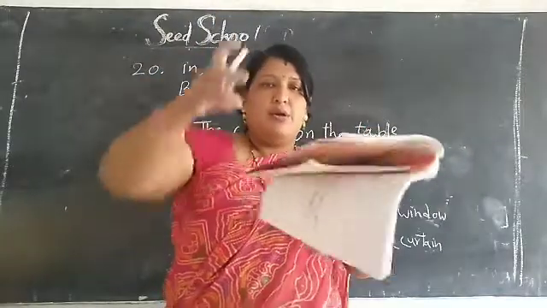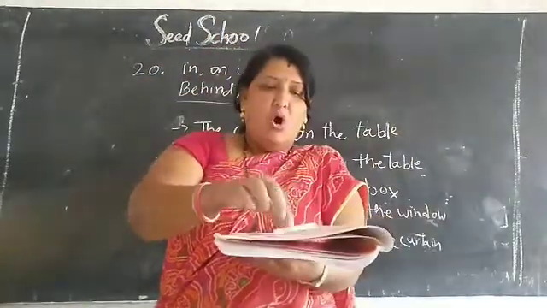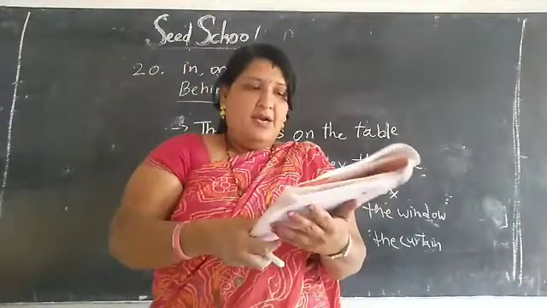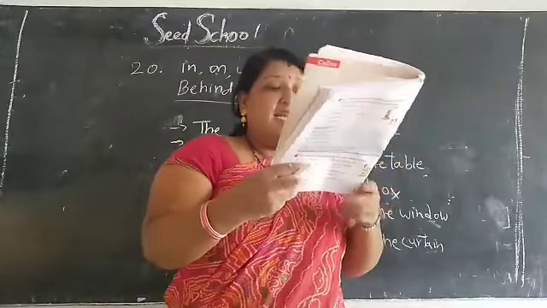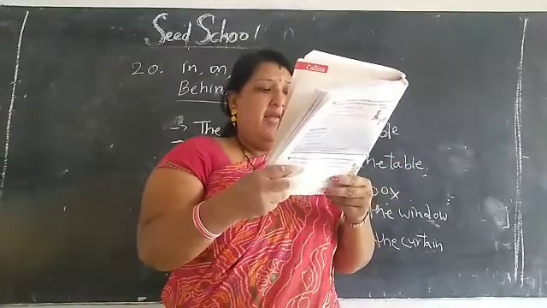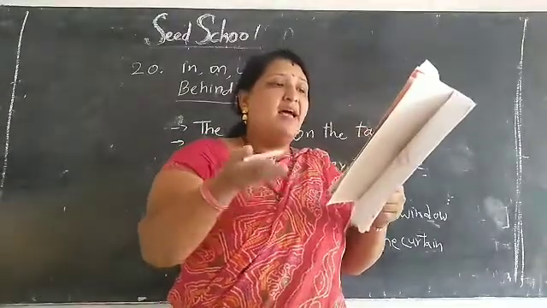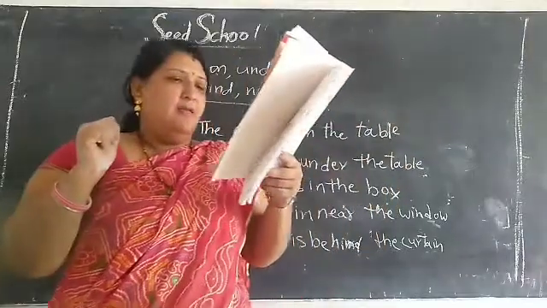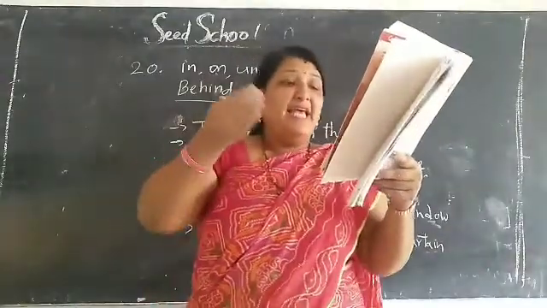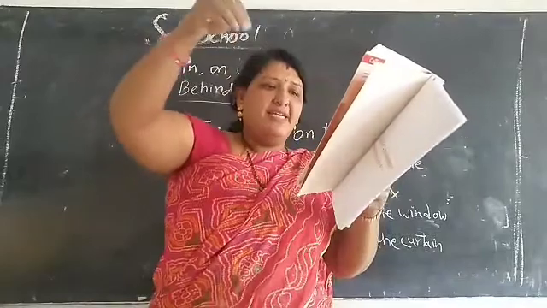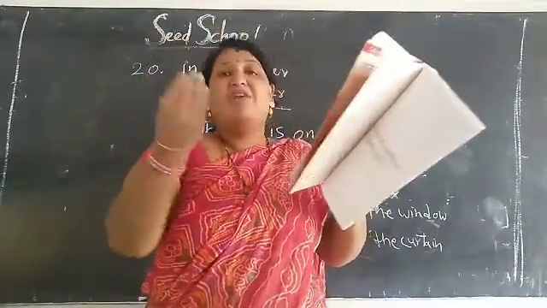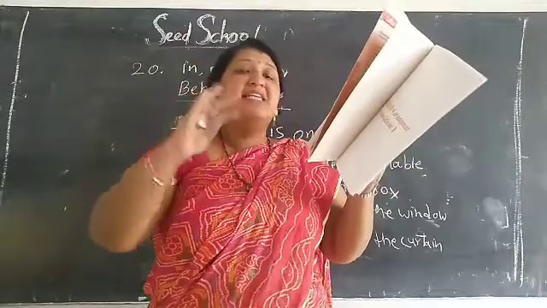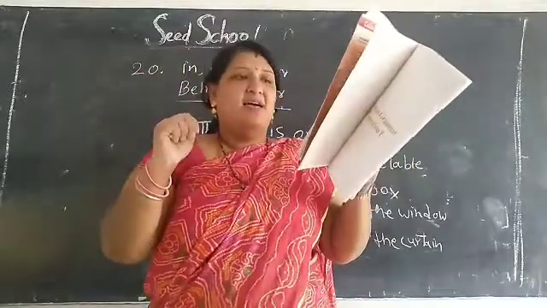The dog is under the table. The toy is in the box. The table is near the window. The girl is behind the curtain.